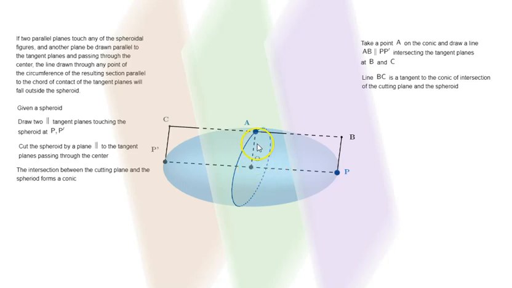And very specifically, OA is perpendicular to CB, passing through A. And A is the point of contact between BC and the conic of intersection. So that means BC lies outside the spheroid except at A, the point of contact. Pretty straightforward. So that is proposition number 17 of Works of Archimedes, specifically from On Conoids and Spheroids.